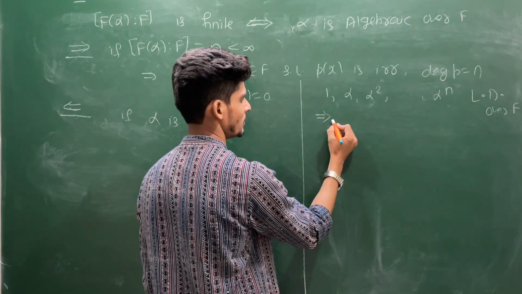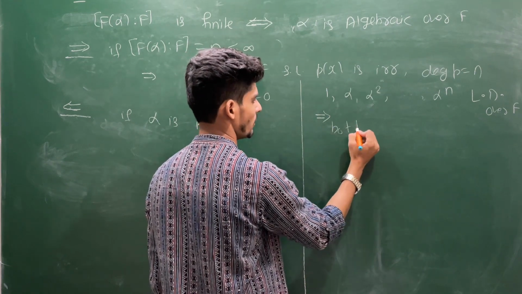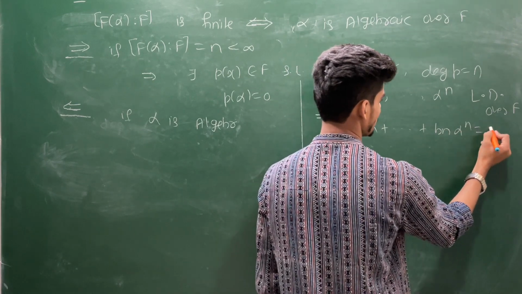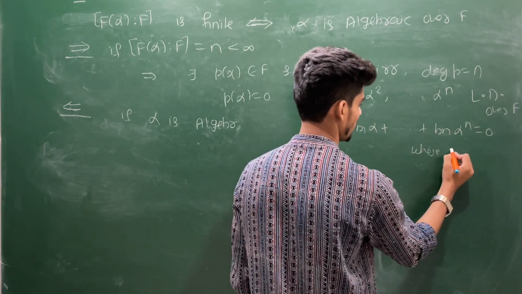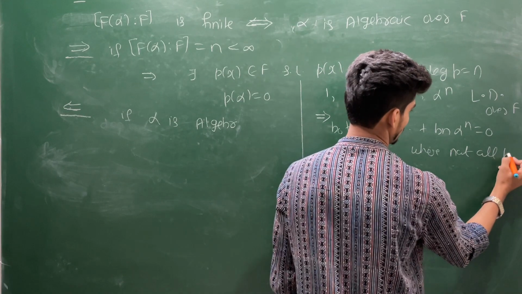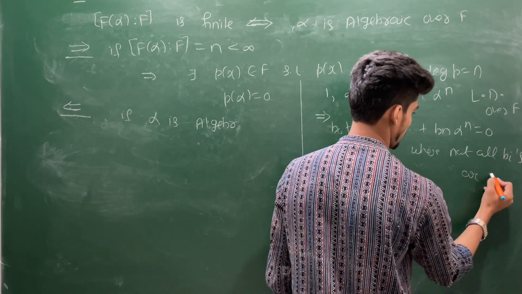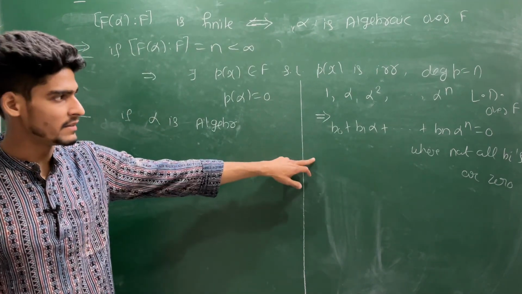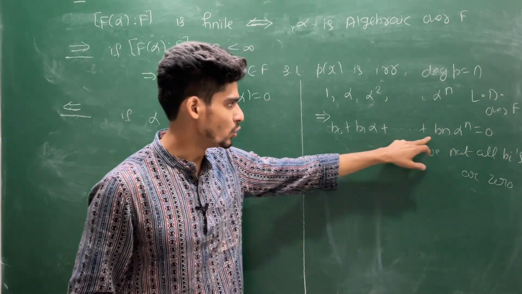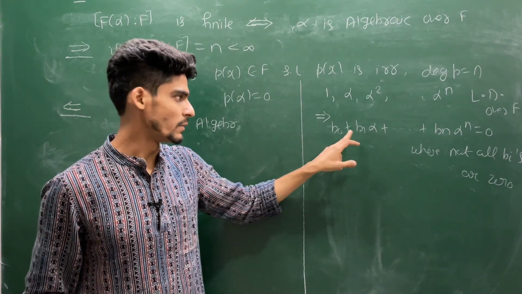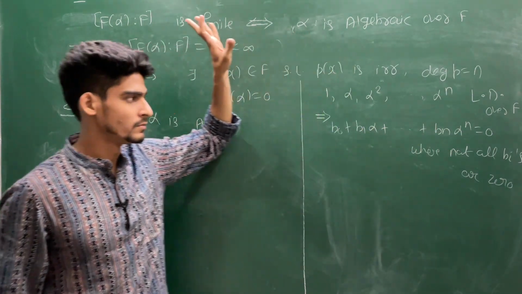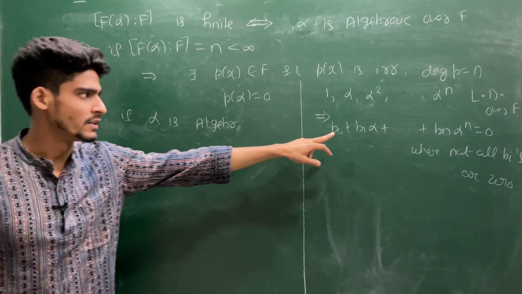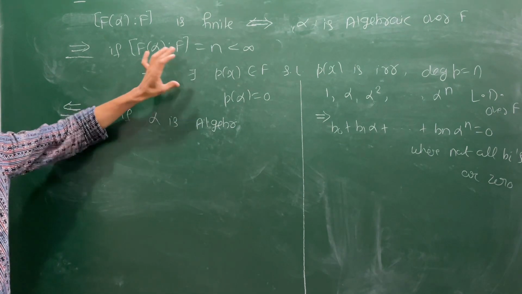This implies, say, b0 plus b1 alpha plus up to bn alpha to the power n is 0, where not all bi's are 0. That means this alpha is a root of this polynomial, which is b0 plus b1 x plus up to bn x power n. So I have given you an explicit polynomial here. So you can use this proof also in place of this. Both are correct.